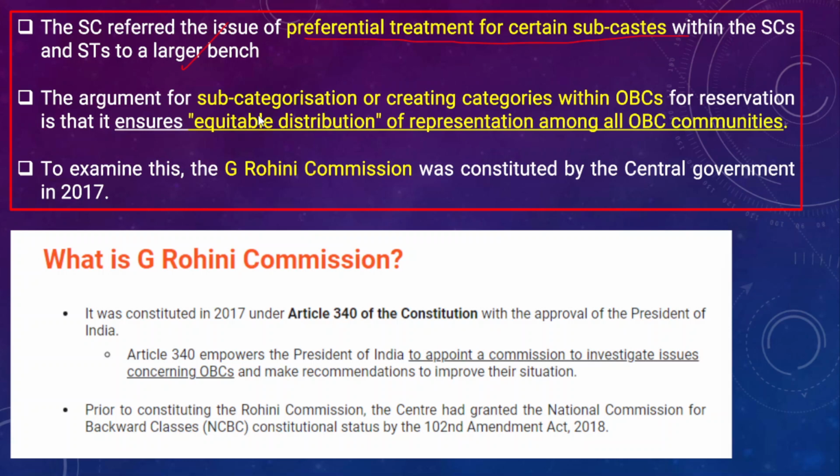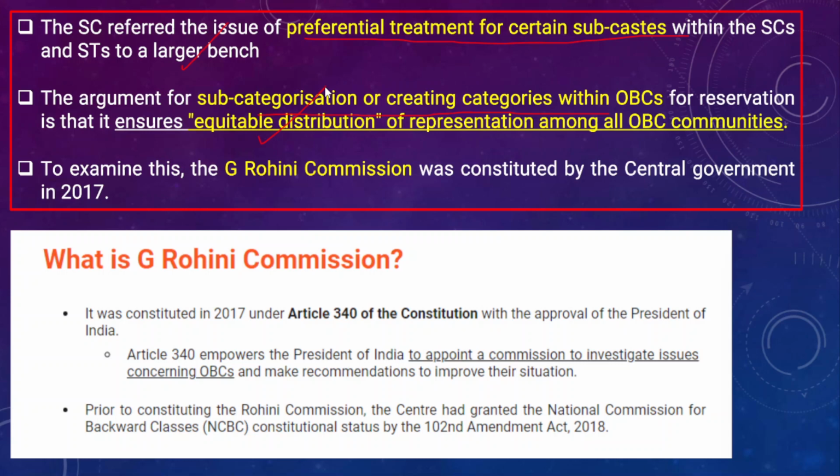The argument is that subcategorization, or creating categories within OBCs for reservation, is actually to ensure equitable distribution of representation among all OBCs. So the overall objective is ensuring equitable distribution of representation within the OBCs across all caste groups.